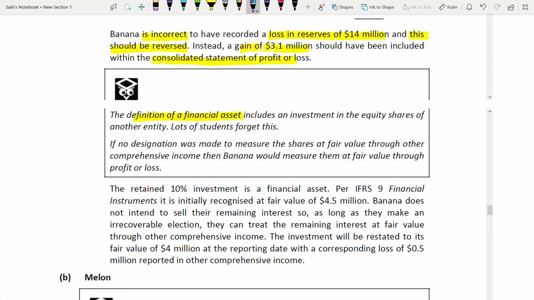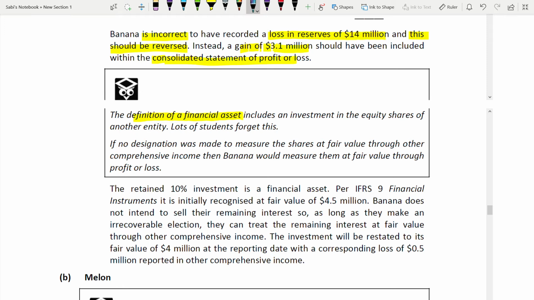relating to IFRS 9. I've told you that one of the challenging standards is IFRS 9. I will not say it's very difficult, that you will never understand it, or that it's very complicated. Once you understand it, you will be in love with IFRS 9.